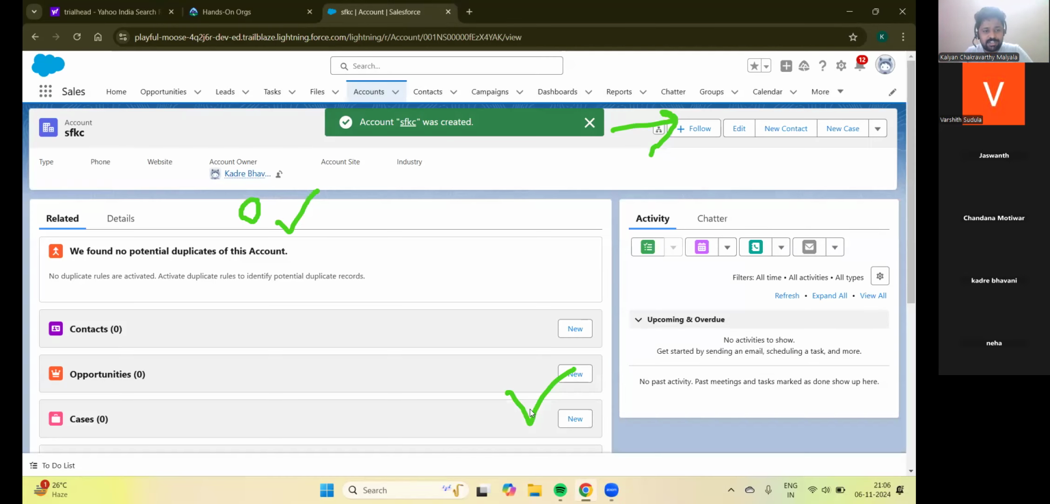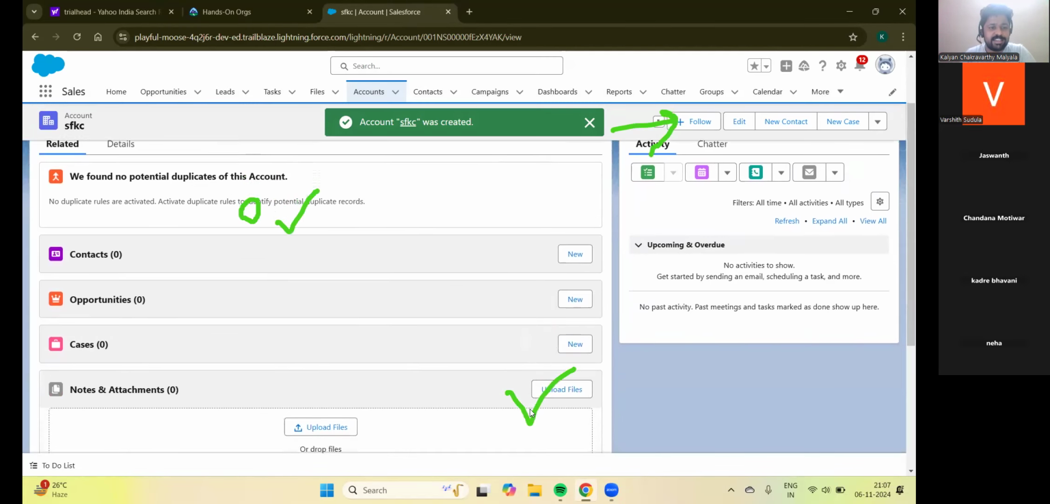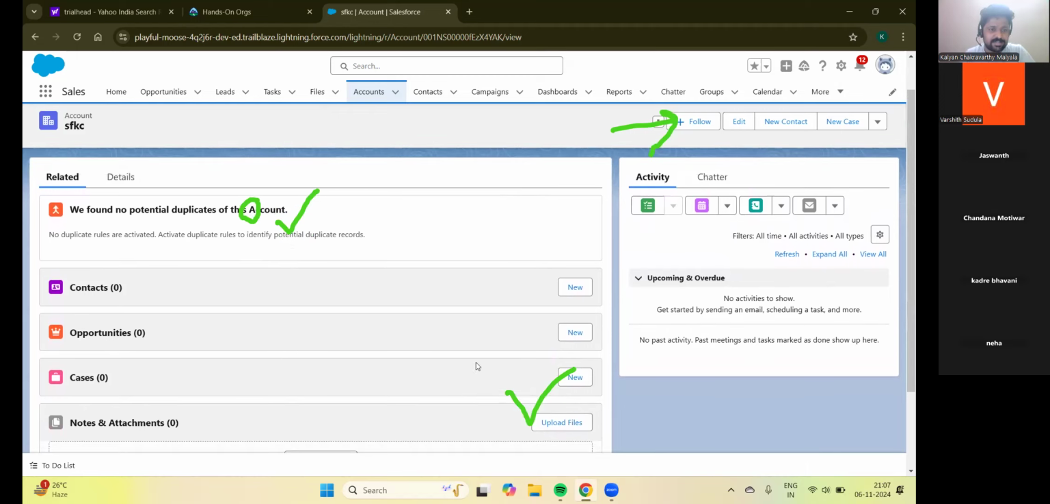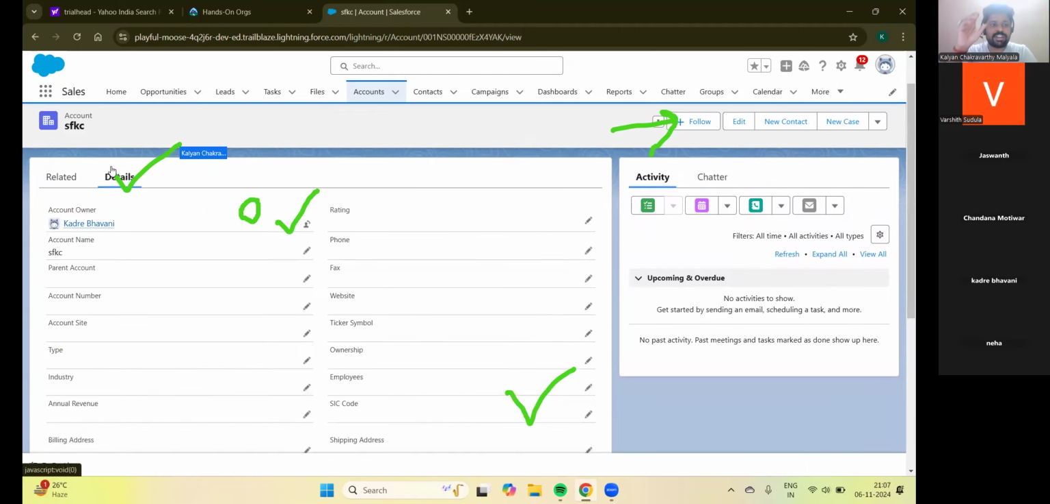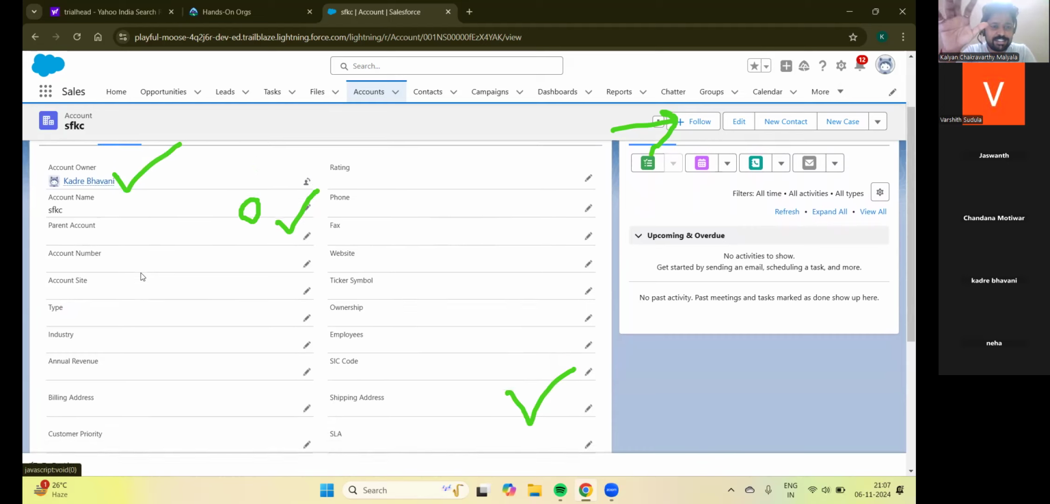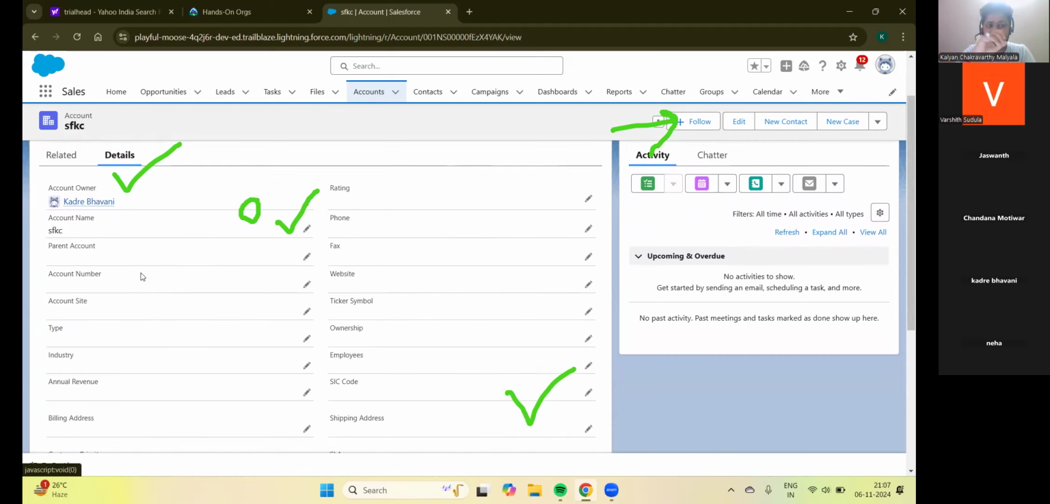This is so simple, right? You created a record. Just click on details. So you entered data into the Salesforce object, that is my Salesforce table. Is it clear till here? Yeah, for me it's okay.